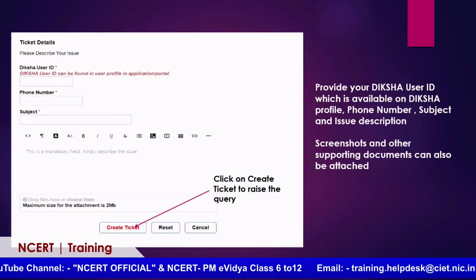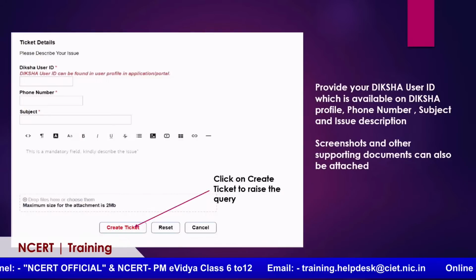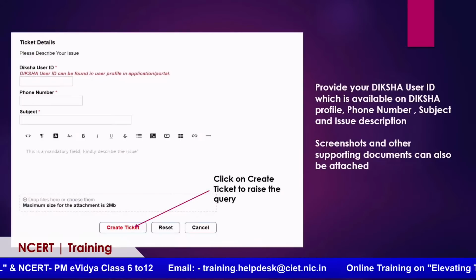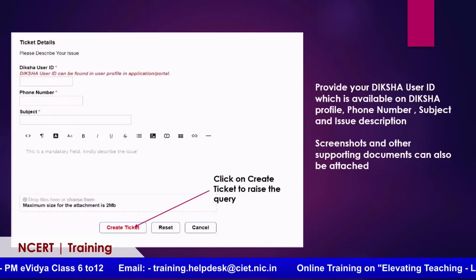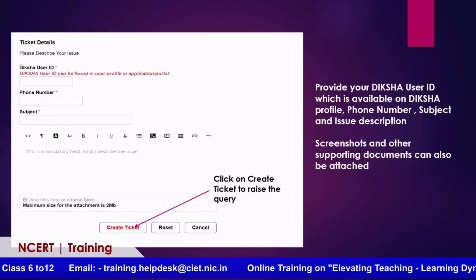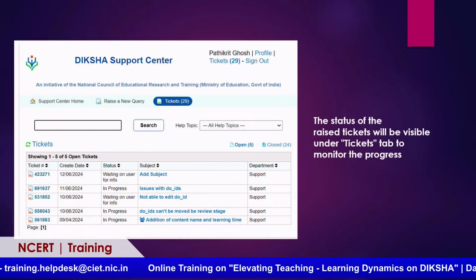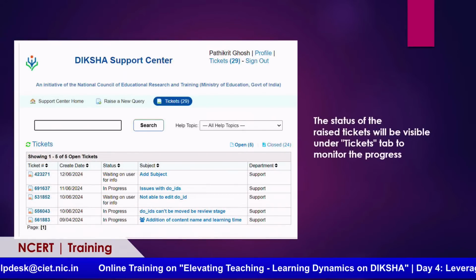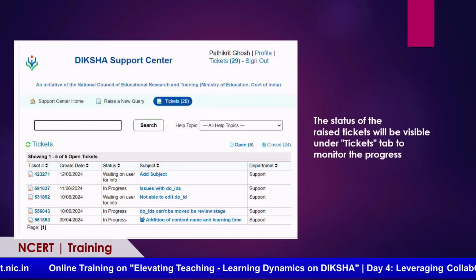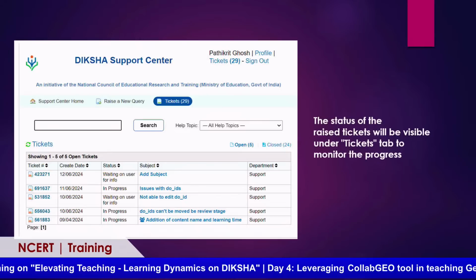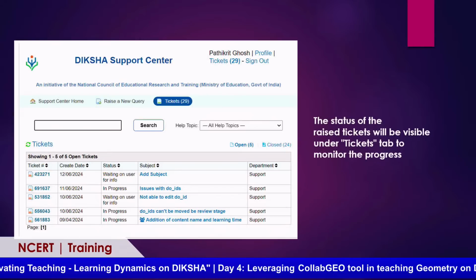Once you fill all those details, there is an option of creating a task. Once you click on this, an automatic ticket will be generated. A copy of this ticket number will also be sent to your email ID, so you do not need to remember the ticket ID. You can look into your email inbox and the ticket ID will be present. Whenever you are communicating further with us, you can mention the ticket ID.